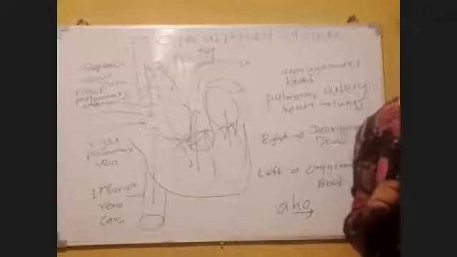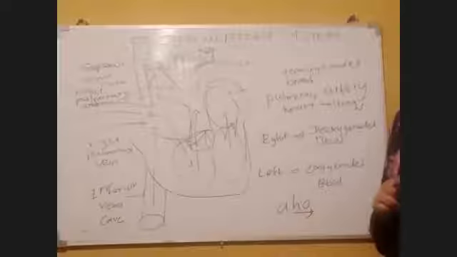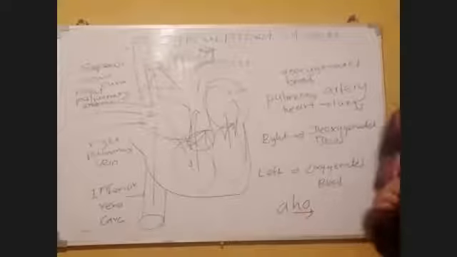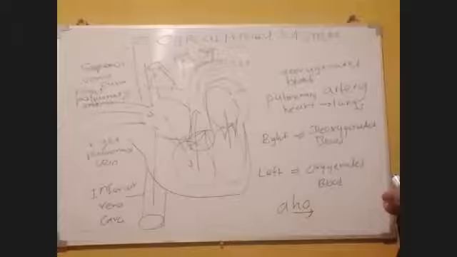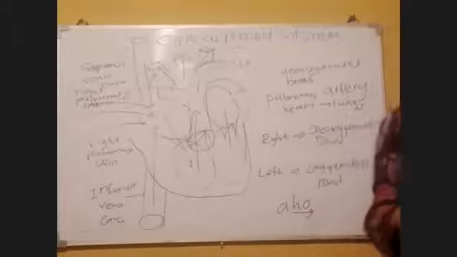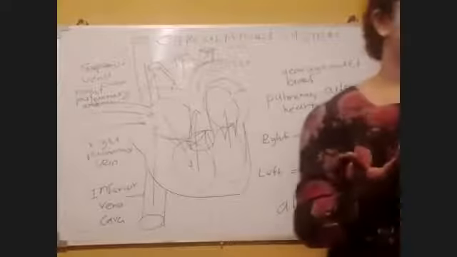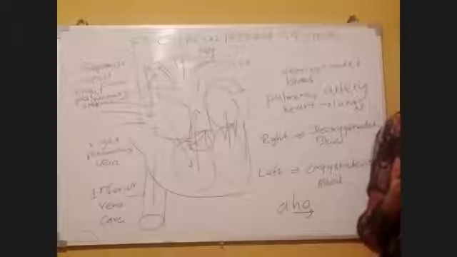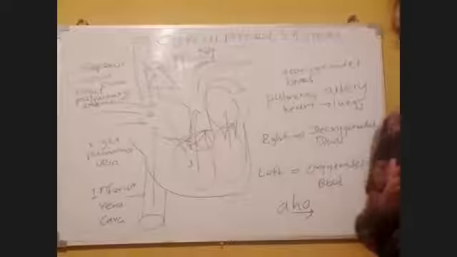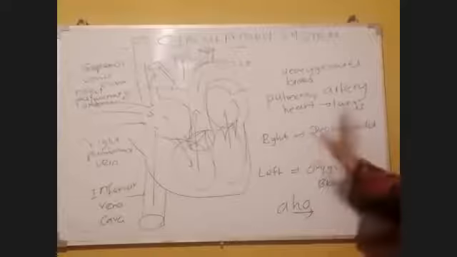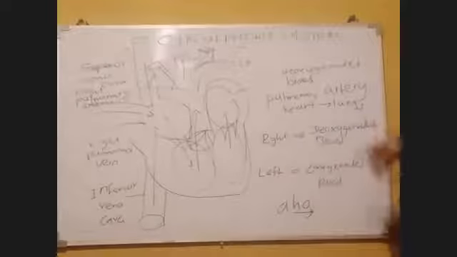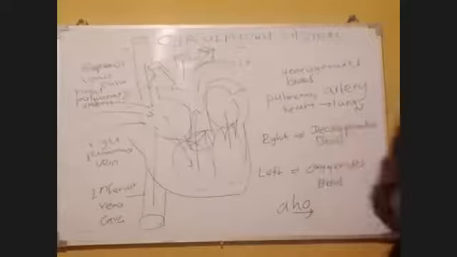And as the second point, write down: the left side of the human body is responsible for the transportation of oxygenated blood. Right side is responsible for deoxygenated blood, and left side of the body is responsible for oxygenated blood.